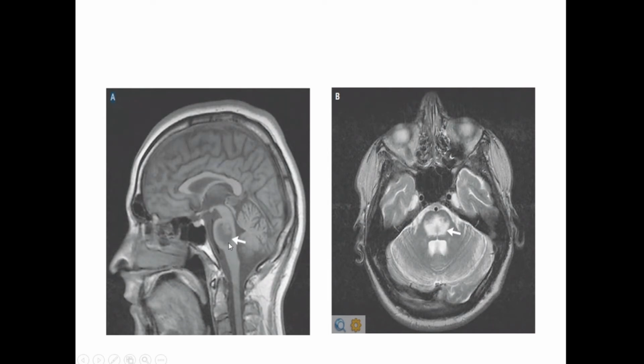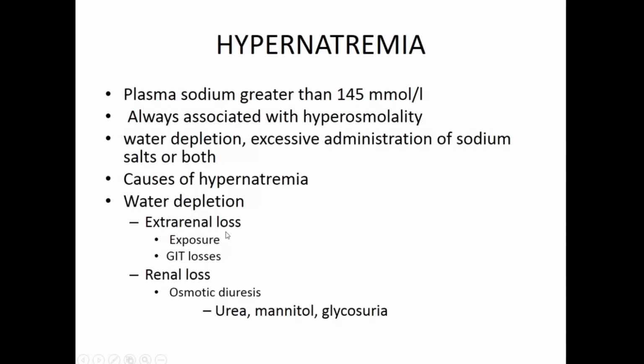This is a devastating complication because it can lead to permanent changes. All right, because we know that the changes in CNS in the brain are always permanent. They leave a sequelae behind. So especially if there's a brainstem involved, it can lead to a permanent disability. Okay, so that's why always remember that when you correct sodium, it has to be done very slowly over 48 to 96 hours and not immediately within 24 hours. Okay. So next we move on to hypernatremia.